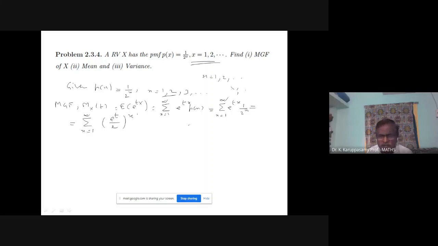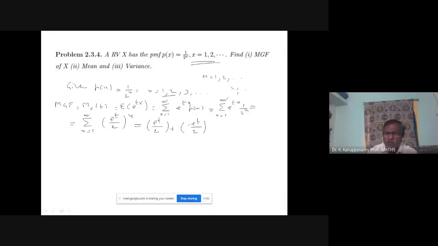In e power tx there is a power x, and in 2 power x there is a power x. So we can combine them as a single term, e power t divided by 2, whole power x. Now let us put x equal to 1, 2, 3. What is the expansion? For x equal to 1, e power t divided by 2. Then for 2, e power t divided by 2 whole square, then e power t divided by 2 whole cube, plus etc.